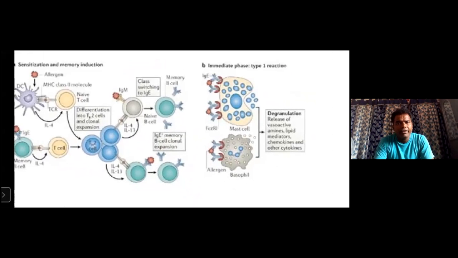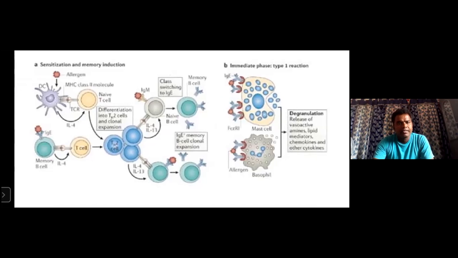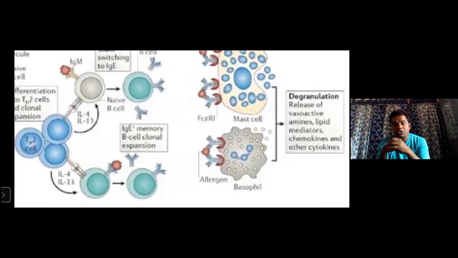What happens after degranulation? See in the diagram, the same phenomenon. First, the allergen enters, and the mast cells react with the help of the connection between MHC 1, major histocompatibility 1, and major histocompatibility 2, which are responsible, and T cells are responsible. This sensitizing memory induction leads to the release of Ig antibody. These Ig antibodies give the allergy reactions, with reagents like histamines and prostaglandins. These vasoactive amines are produced after degranulation, right?